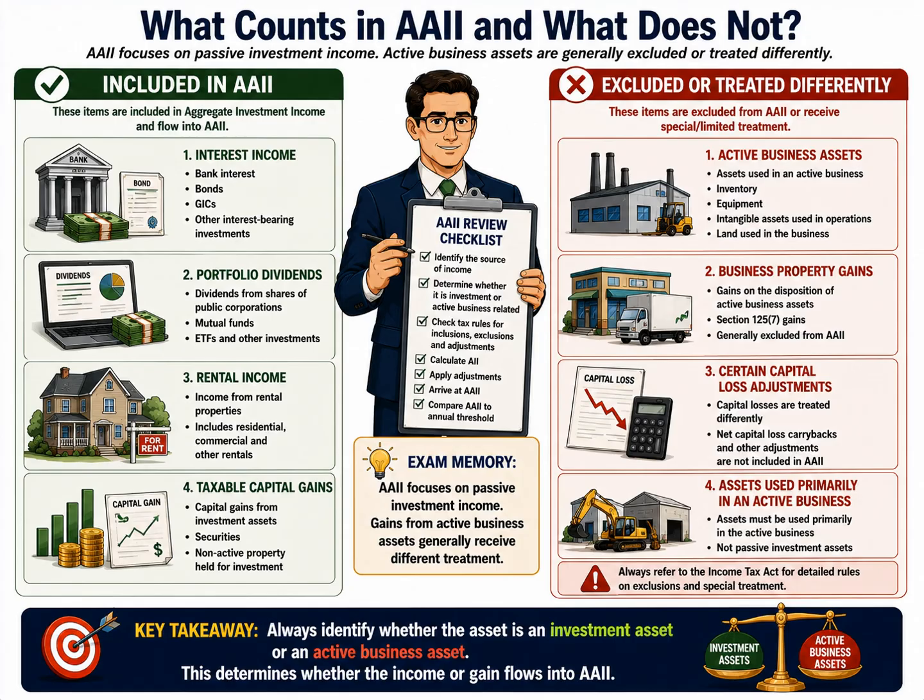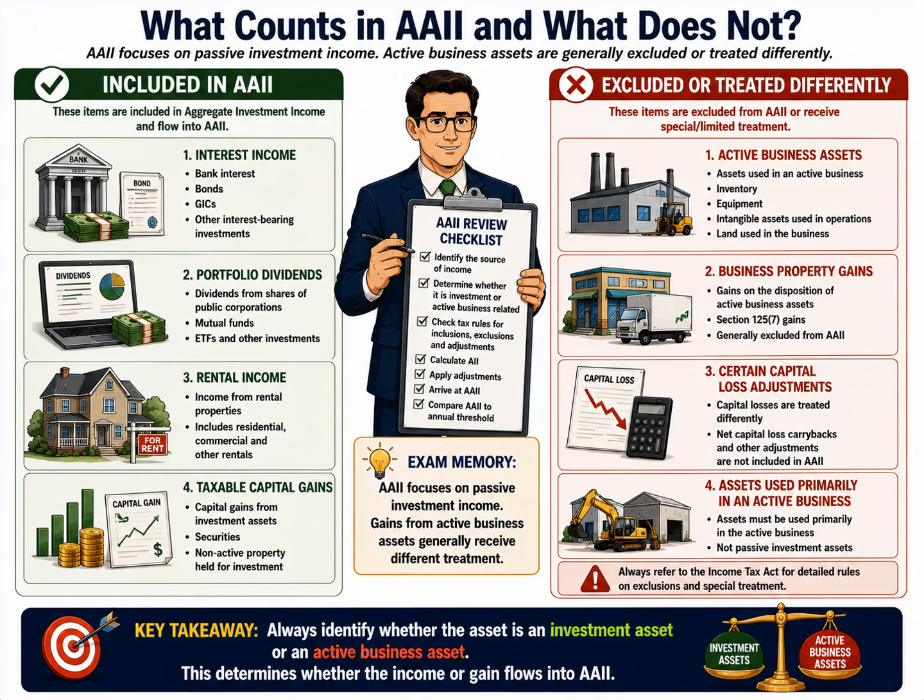Certain capital loss adjustments may also receive special treatment within the AAII rules. This is one reason why AAII can differ significantly from the corporation's accounting income, or even its aggregate investment income calculation. The key principle is simple. AAII is designed to measure passive investment income. It is not designed to measure income generated from active business operations.